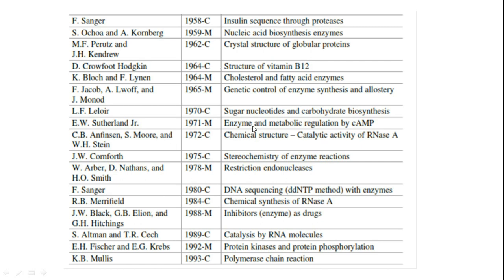One very important point, essential for development of drugs as well as medicinal chemistry, and very important for pharmacy students or science students, is this: Cornforth in 1975 was awarded the Nobel Prize for studying the stereochemistry of enzyme reactions. And the second one is Black and his colleagues, who in 1988 were awarded the Nobel Prize in medicine for inhibitors as drugs. These are the two concepts which are very important for development of drugs, development of enzyme inhibitors and medicinal chemistry.